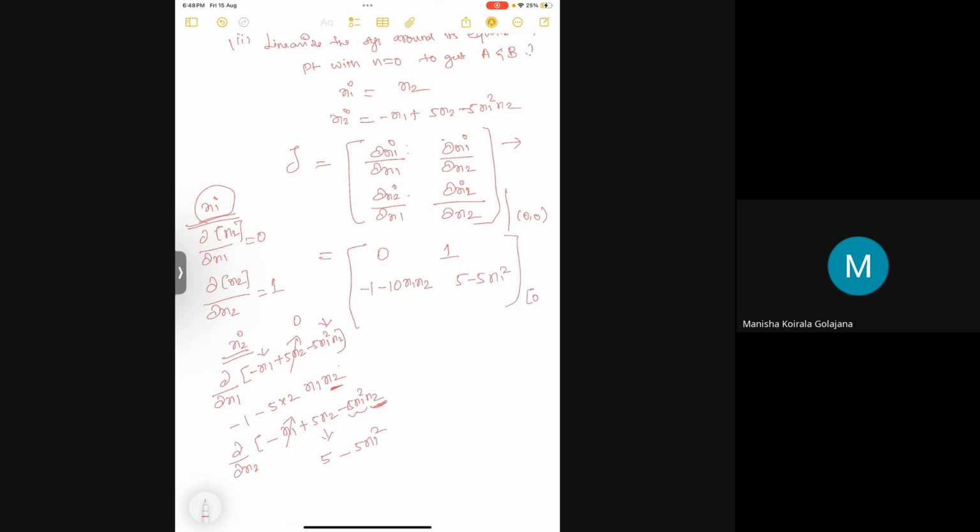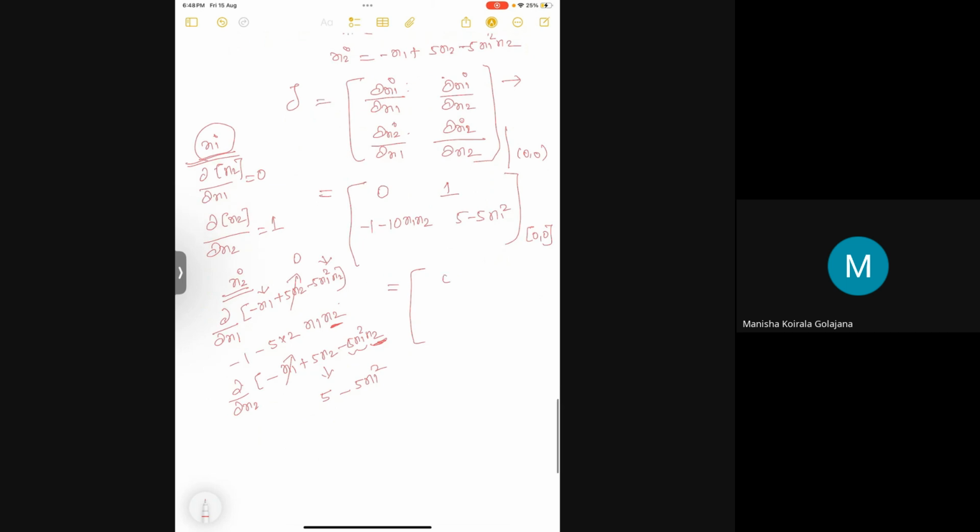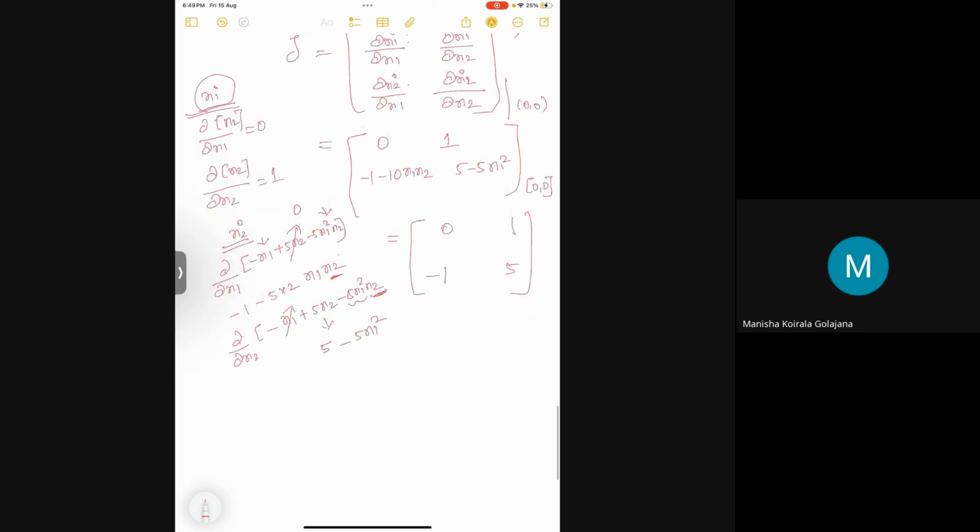I am going to put 0, 0 here because it is the equilibrium point. We are linearizing the system around its equilibrium point. This will be 0, 1, minus 1, 5, right? So this is my linearized system matrix, that is A. Okay, 0, 1, minus 1, 5.